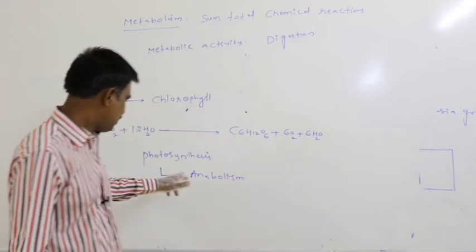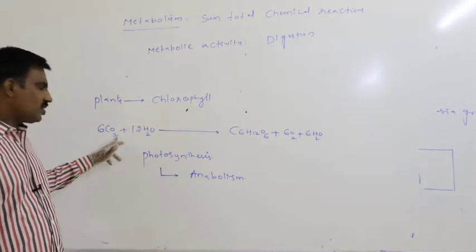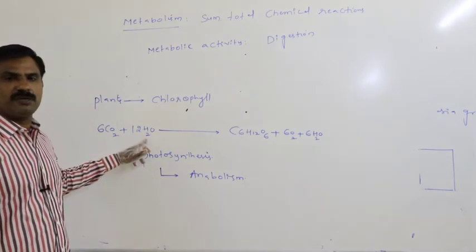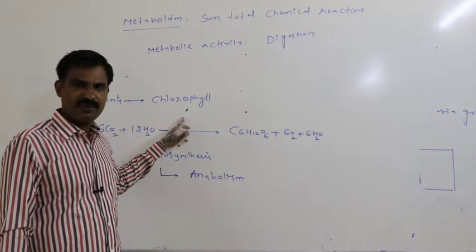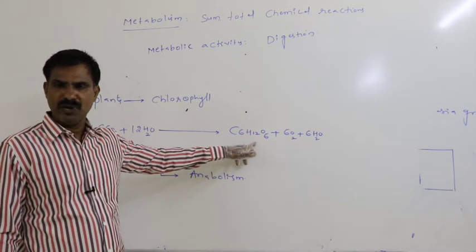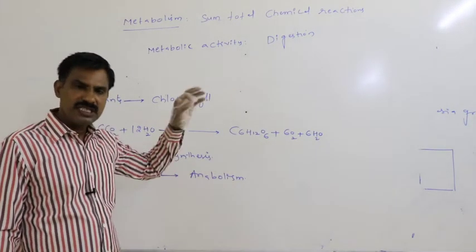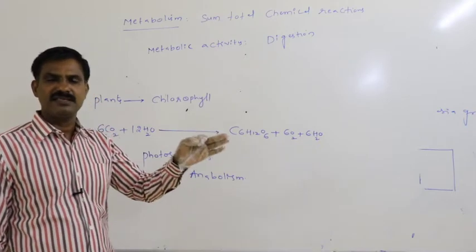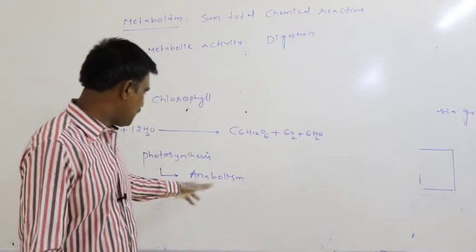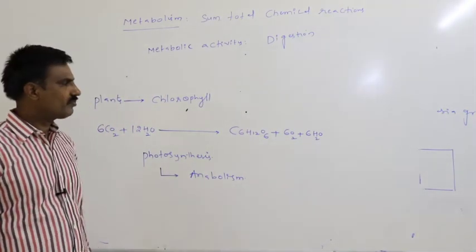Definitely in this case, in photosynthesis, CO2 combines with water in the presence of solar radiation. Finally, that leads to the formation of starch or carbohydrate. So, this is the synthetic activity in which starch material gets synthesized. That is the anabolic activity.